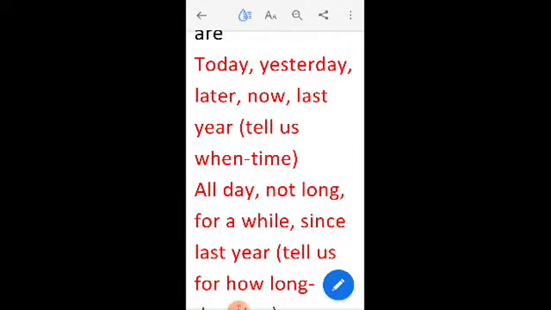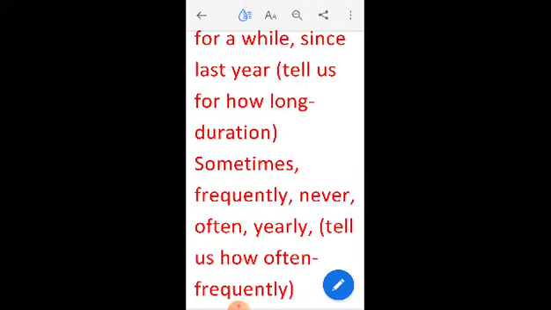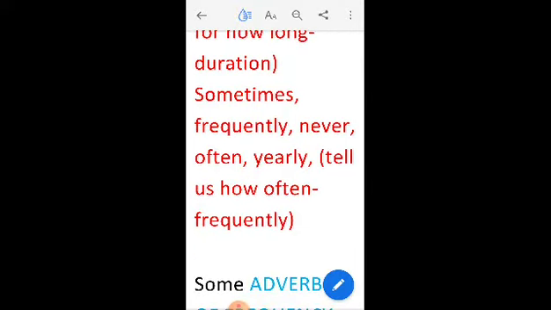All day, not long, for a while, since, last year. Now these are the words that are telling us about how long. Means I worked all day. They also tell us about the duration. Now the words like sometimes, frequently, never, often, yearly. These are the words that tell us about how often. I visit the temple frequently or I never eat pasta. So that is how frequent or how often.